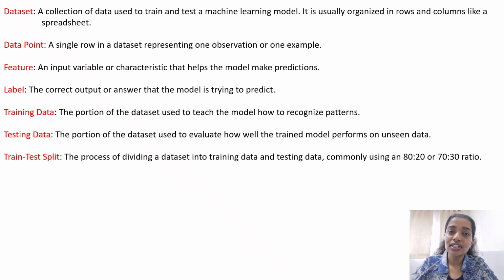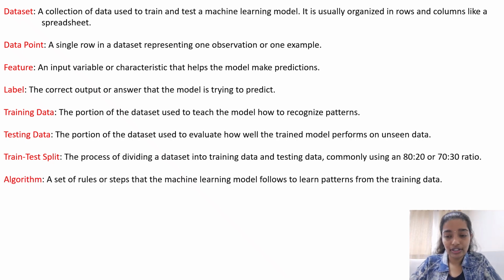So the entire data set is divided into two parts, one for training the model and the other for testing the model. This is the train test split, and as I already said, we have a dedicated video on this. If you want to explore more about the train test split, or how training and testing are done, you can go through that video.